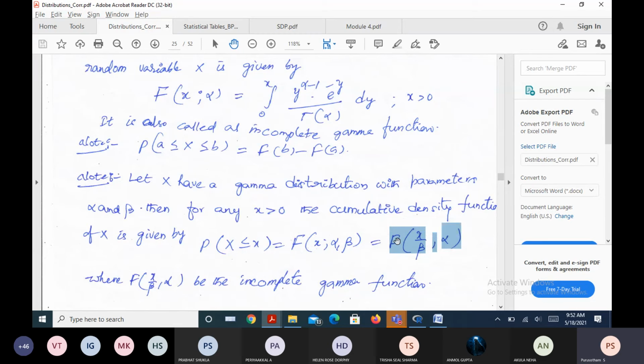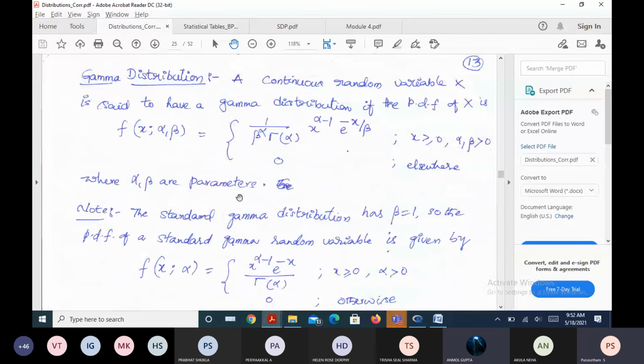So capital F of x by beta comma alpha. This is called the incomplete gamma function. The examples on this incomplete gamma will be discussed in the next session. You just keep referring to the gamma material. It's in the uploaded material.